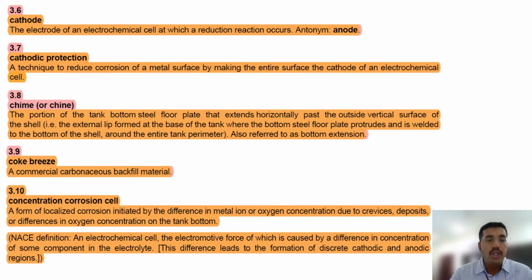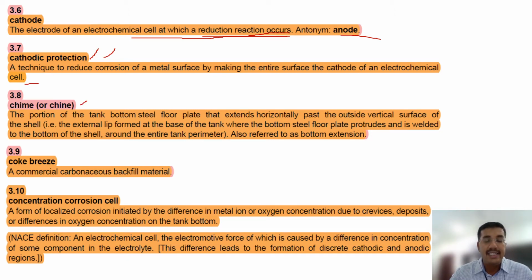Then cathode: the electrode of an electrochemical cell at which a reduction reaction occurs. Reduction reaction occurs at a cathode and it never corrodes. The antonym, the opposite word, is anode. Cathodic protection: a technique to reduce corrosion of a metal surface by making the entire surface the cathode of an electrochemical cell is called cathodic protection.